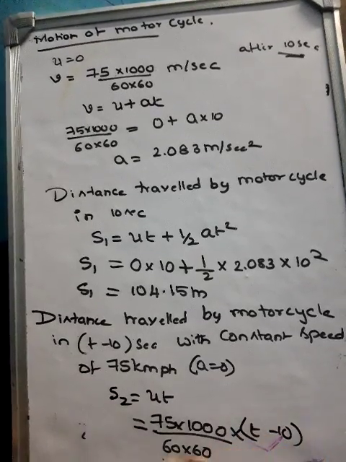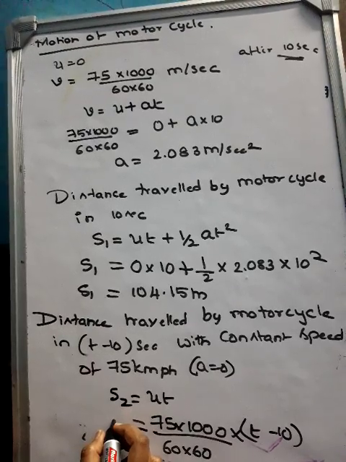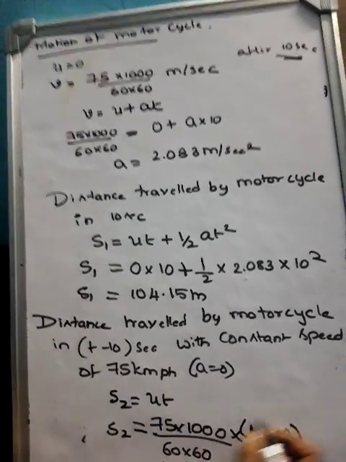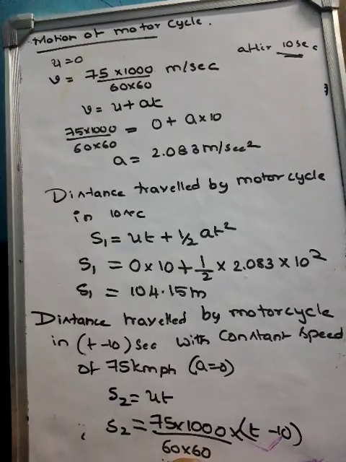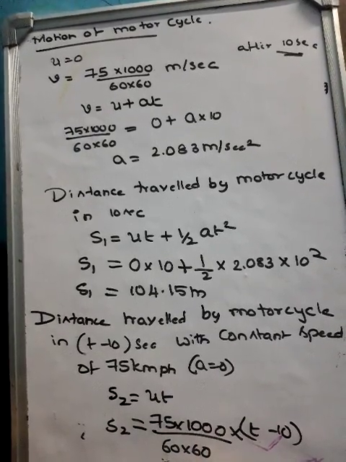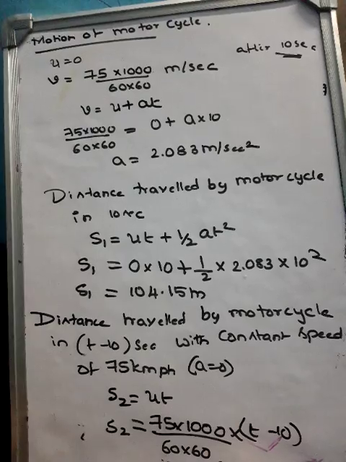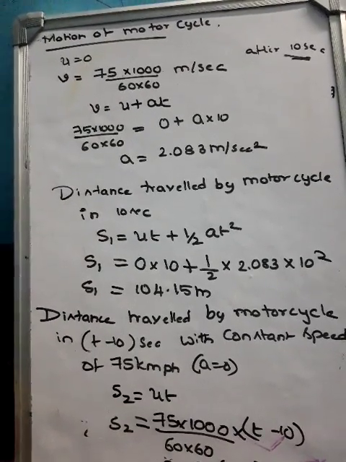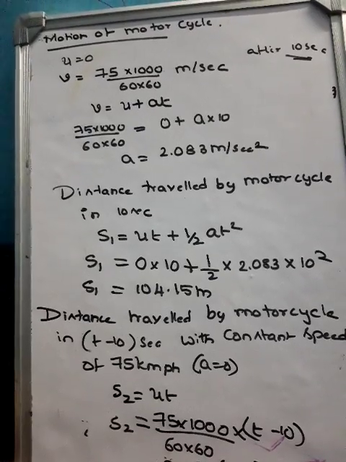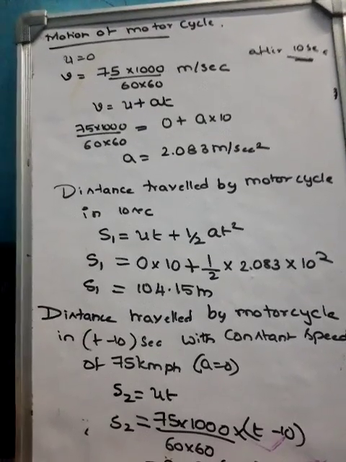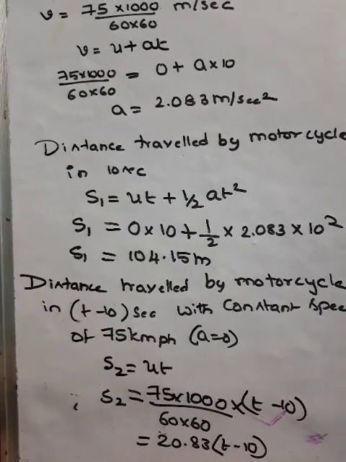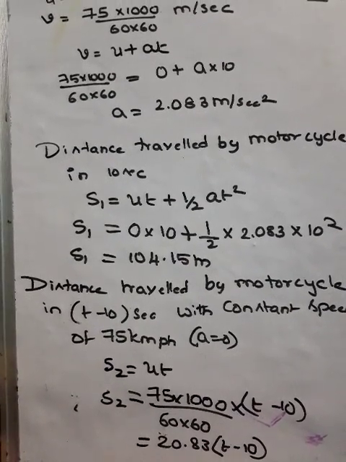So S2 you'll be getting is equal to 20.83 into T minus 10. So this would be the value of S2.